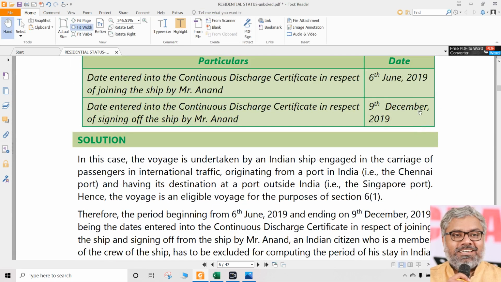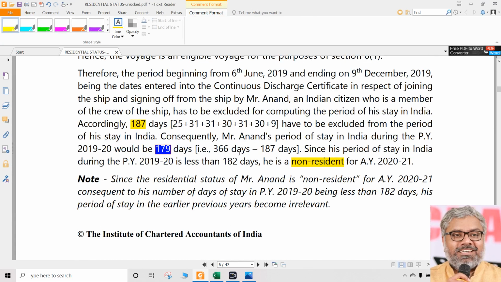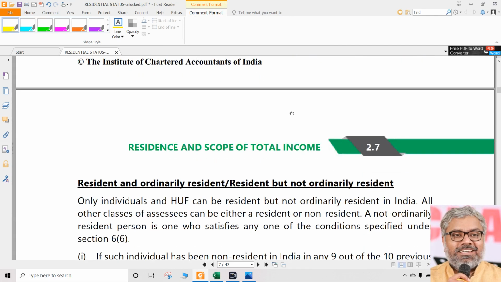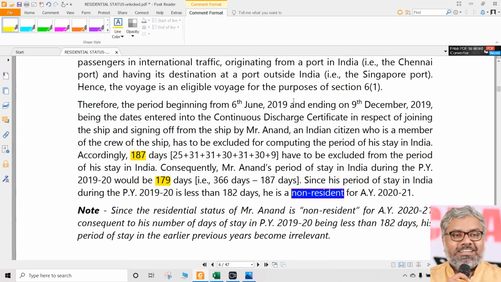So how many days is he outside India? 187 days. How many days is he in India? 179 days, which is less than 182 days. Since he is staying in India for a period of less than 182 days in the previous year, his residency status is that of a non-resident. That's it. That is the checking of basic conditions of whether a person is a resident in India or not.